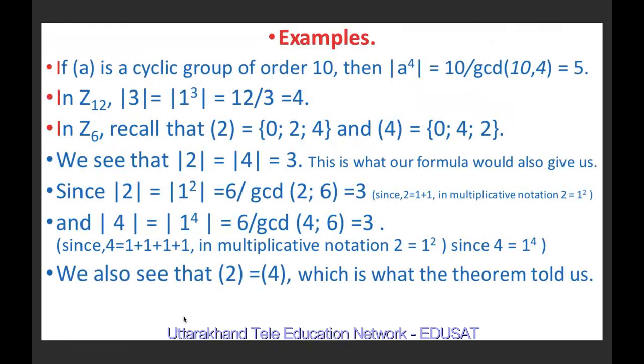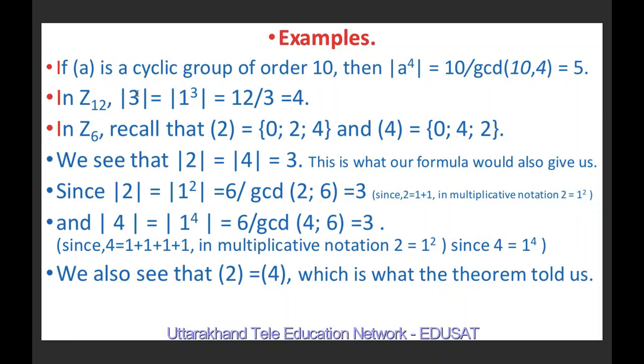So now some examples to discuss these results. If this is a cyclic group generated by a and the order of this cyclic group is 10, then the order of a^4 is equal to 10 divided by the greatest common divisor of 10 and 4, because here n is 10 and k is 4. So n upon the greatest common divisor of n and k. We know that the greatest common divisor of 10 and 4 is 2, so 10 upon 2 is equal to 5.